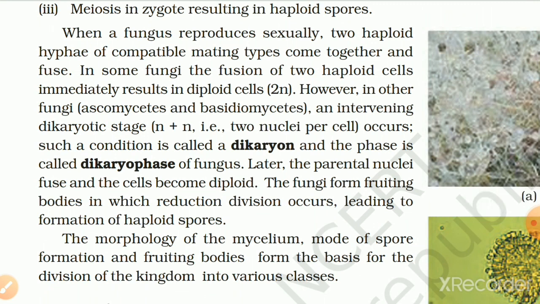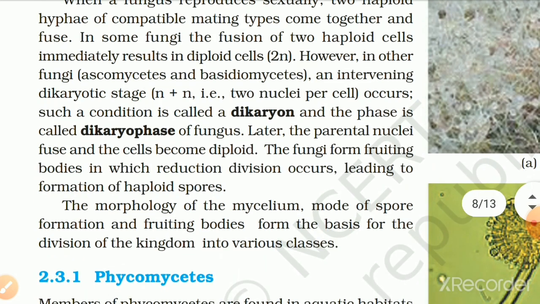In some fungi, the fusion of two haploid cells immediately results in a diploid cell, 2n. However, in other fungi, Ascomycetes and Basidiomycetes, an intervening dikaryotic stage (n+n, that is, 2 nuclei per cell) occurs. Such a condition is called a dikaryon, and the phase is called the dikaryophase of the fungus. Later, the parental nuclei fuse and the cell becomes diploid. The fungi form fruiting bodies in which reduction division occurs, leading to the formation of haploid spores.